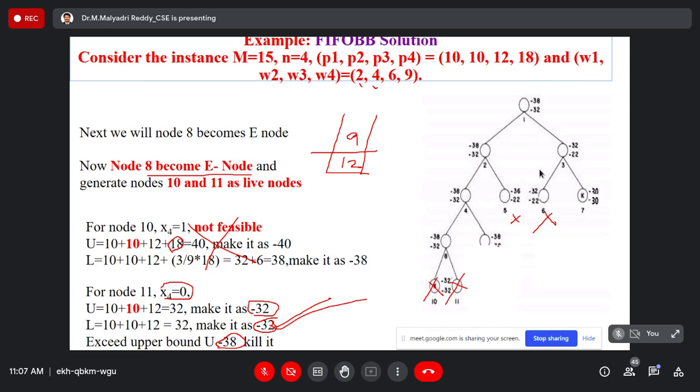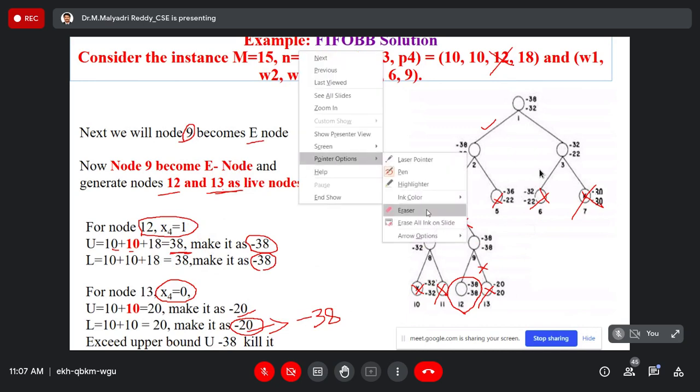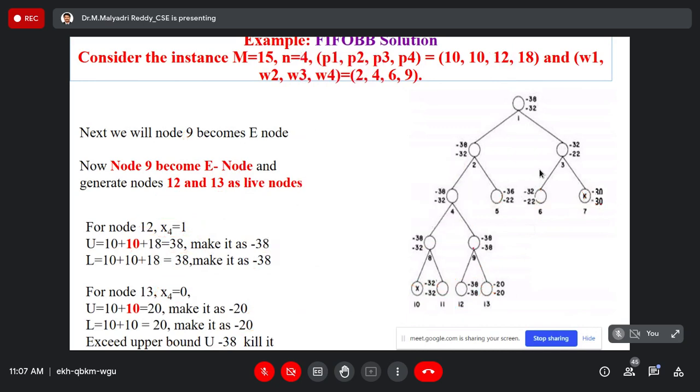Now what live node do we have? Only the 9th. When 9 is the live node, what happened? Again, I will calculate the boundary values for 9. Whenever 9 is the E node, it generates two children, 12 and 13. By including x4, I will get the value minus 38 for the upper bound.